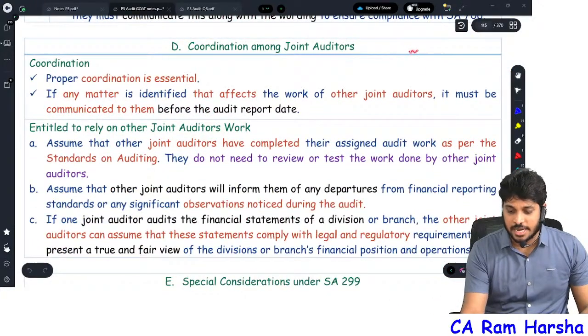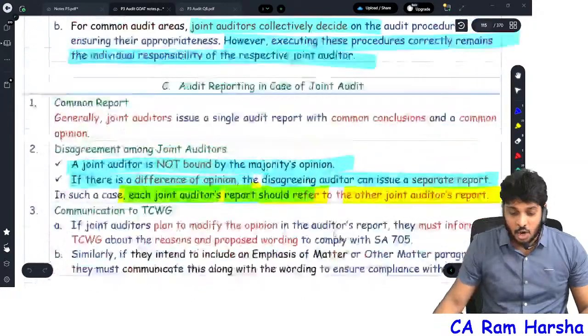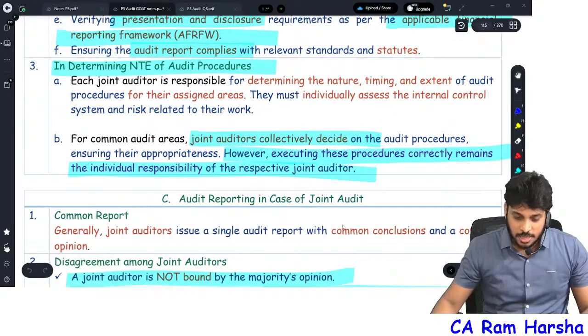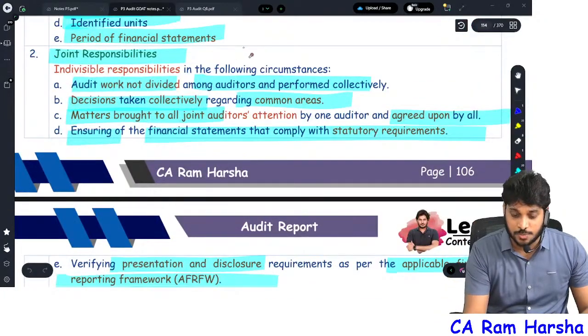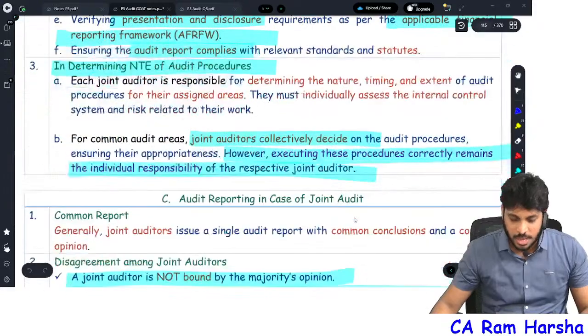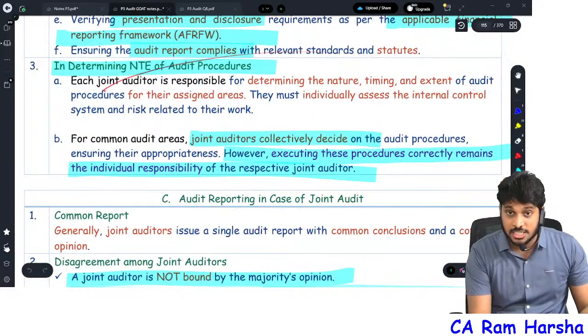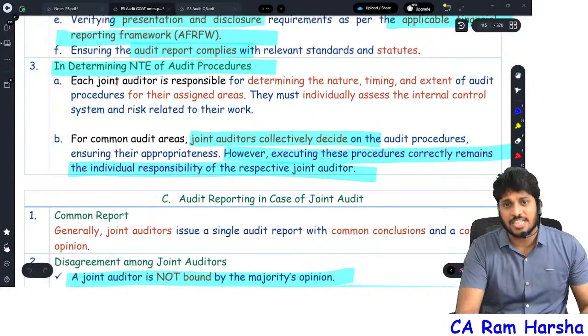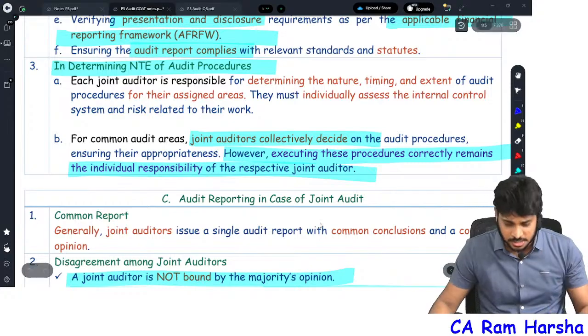Then coordination. In the exam they will straight away ask you a 4 marks question. Common area, joint responsibilities, a 4 marks or 5 marks question. And deciding nature, timing, extent of joint procedures by joint auditors, a straight 4 or 5 marks question can be asked.